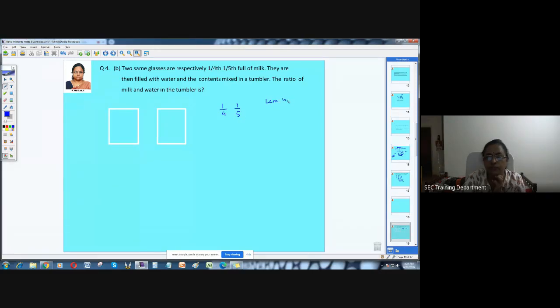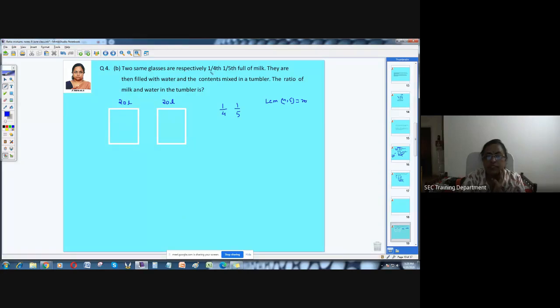So LCM of 4 and 5 is nothing but 20. So we can assume that the capacity of the glasses is 20 each. 20 liters? Yeah, we can consider it in terms of liters.